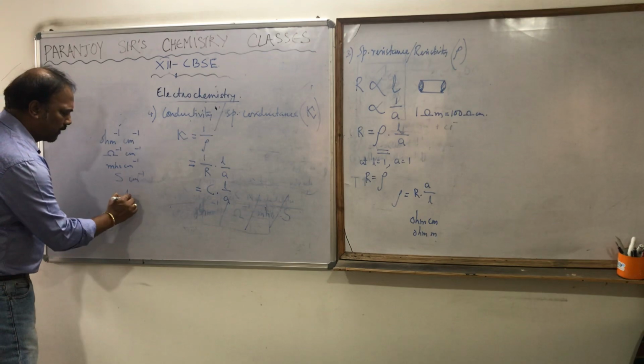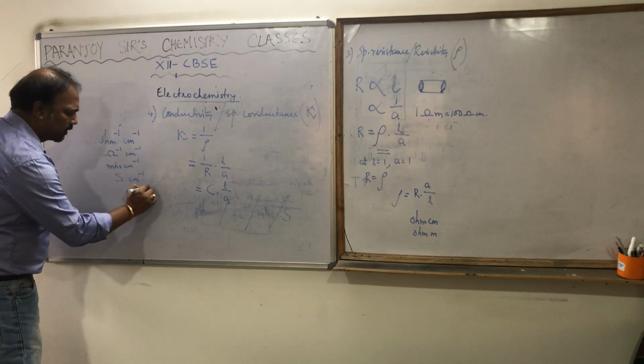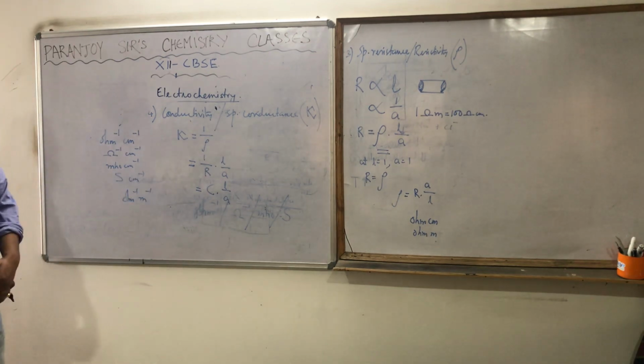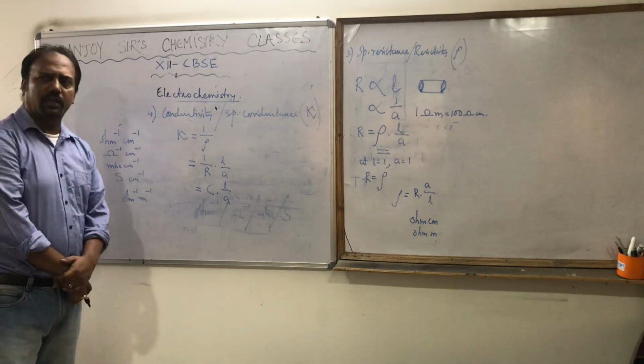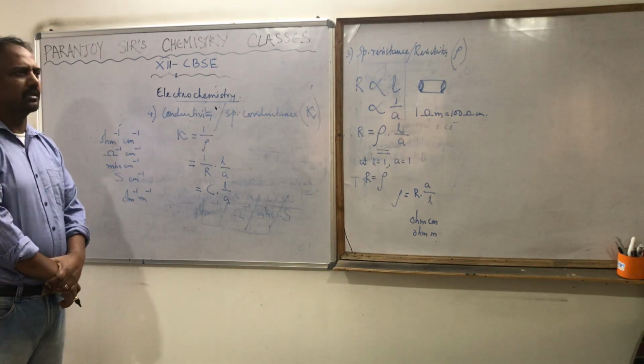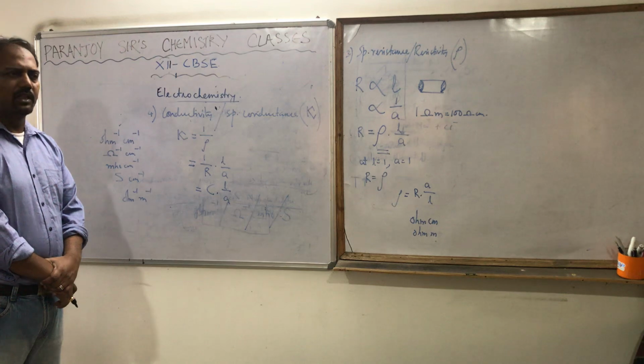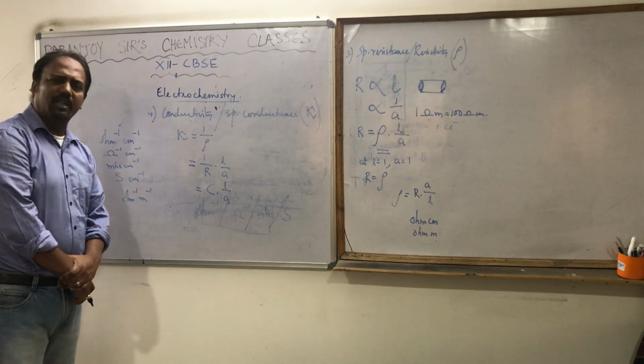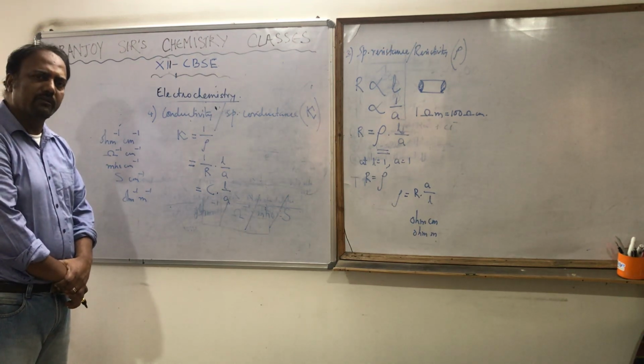Now if we convert it into SI unit, what should be the SI unit? SI unit should be ohm inverse meter inverse. Now what is the relationship between them? 1 meter equals 100 centimeter. That means 1 centimeter inverse should be equal to 100 meter inverse.